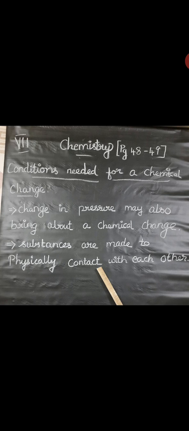So here we can conclude that physical contact of substances, heat, light, electricity, applying pressure or some other conditions are needed for chemical changes to occur. This is about the conditions needed for a chemical change.